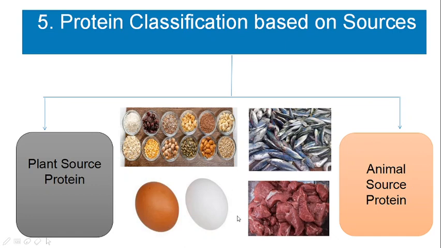They are derived from animal sources such as egg, fish, meat, etc. All these fish, egg and meat are rich sources of protein. They are derived from animals, hence classified under animal source protein. All the nuts and seeds, and anything which is derived from the plant source, come under plant source protein.